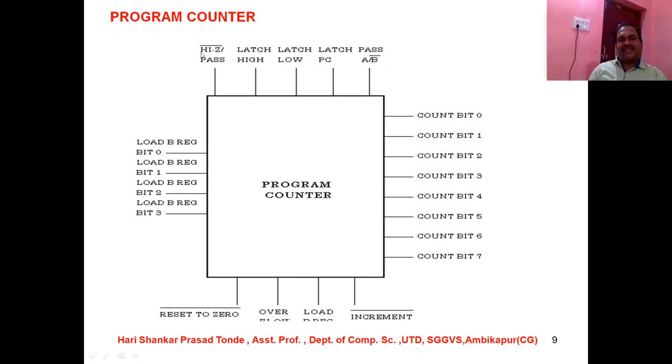These are the various types of flip-flops being used, and the particular stages are the latch stage and the pass stage, and these are the program counter. As we have already discussed, the size is 0 to 7, count bit 0, count bit 1, and so on up to 7. Afterwards: incremented, load, over, load, decremented, reset to 0. These are all important things used at the time of execution of the program.